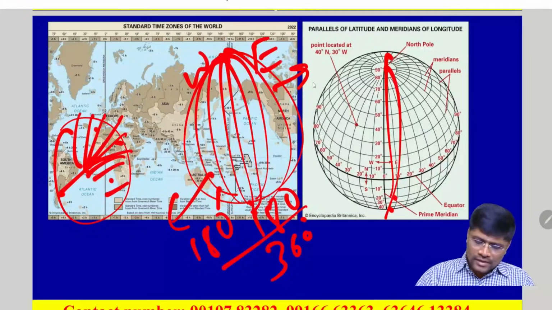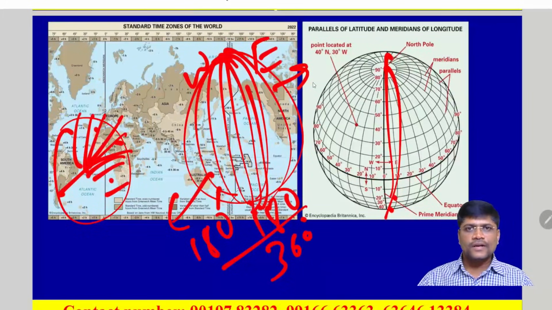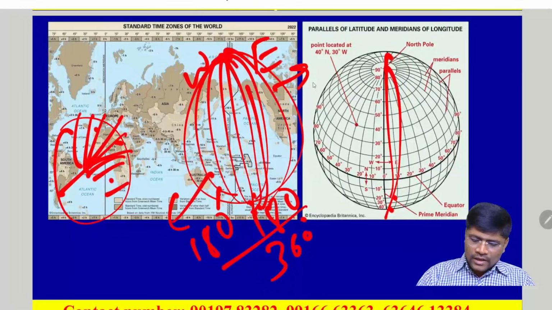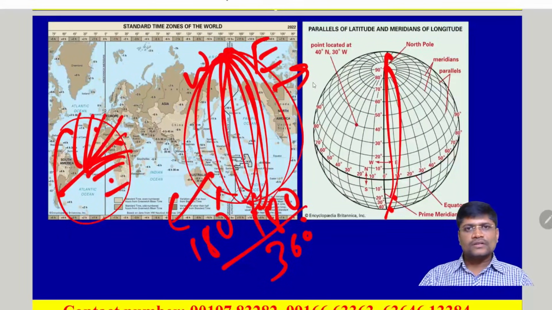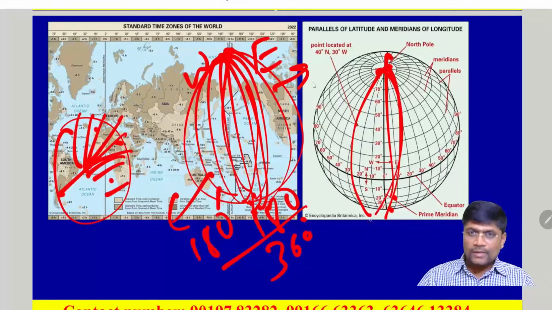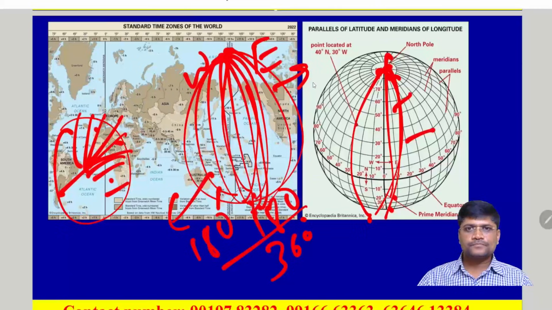But these longitudes are running vertically, connecting north to south pole. When they are connecting north to south pole, as the earth is nearly round in shape, all the longitudes will be meeting near the polar regions. That's why the distance between the longitudes will never be the same. Clear?